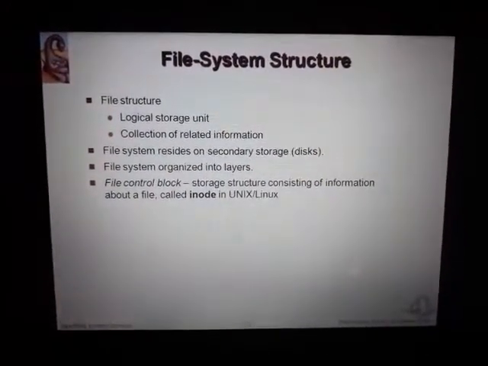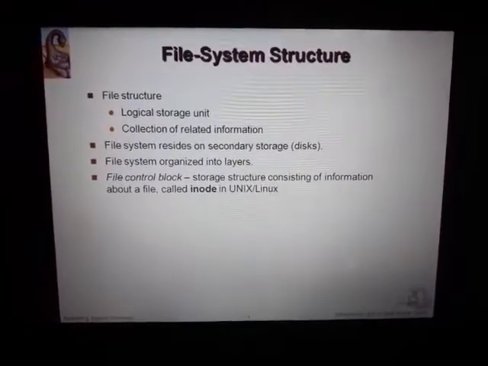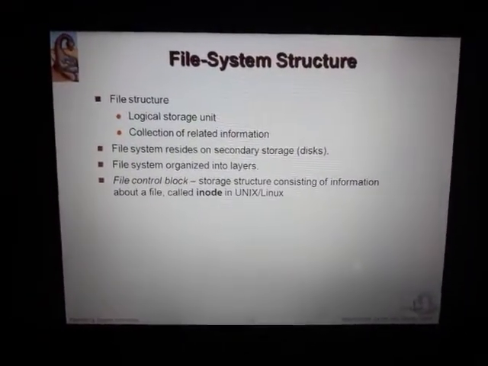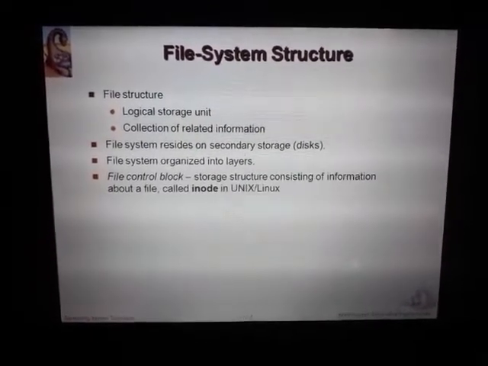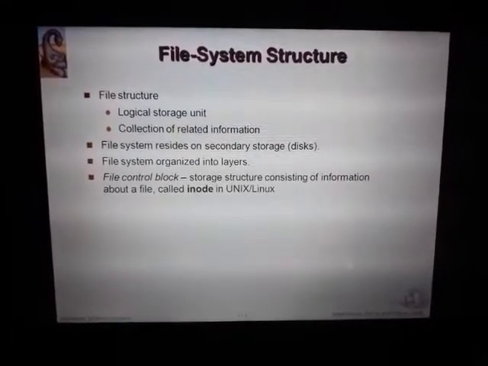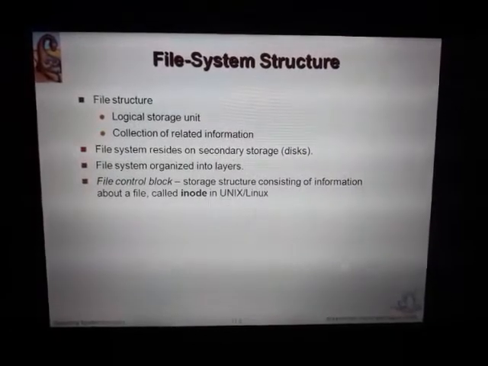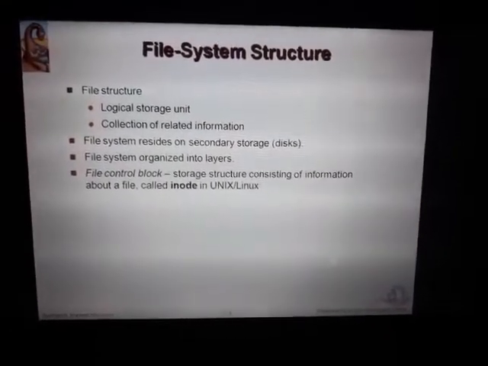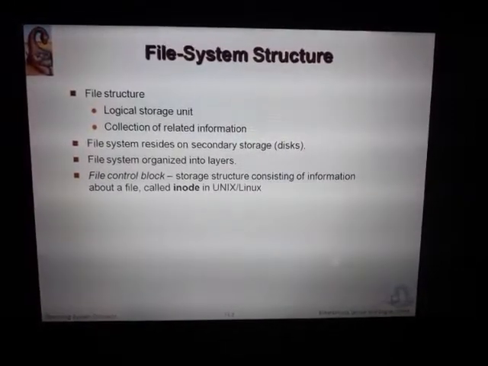The file system resides on secondary storage devices. File systems are organized into several layers. To study those layers you need to understand the file control block, FCB. You have studied the process control block for processes, and in the same way for files you have the file control block. A file control block is a storage structure consisting of information about a file.